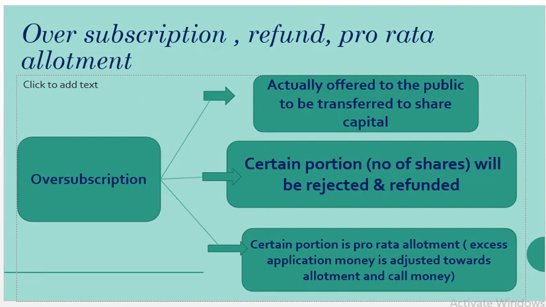Now we can see how to journalize. This slide represents if the company is overloaded with oversubscription. First option, as I told you, what is offered to the public is transferred to share capital, a certain portion is rejected and refunded to the respective shareholders, and the third portion will be pro rata allotment. Pro rata allotment is nothing but excess application money adjusted towards allotment and call money.